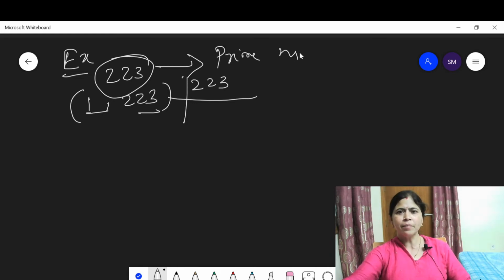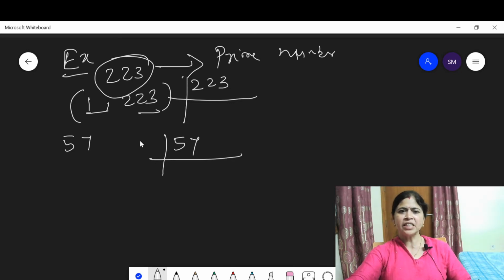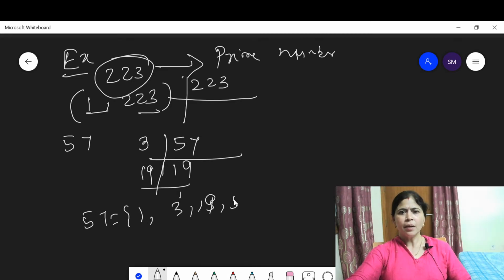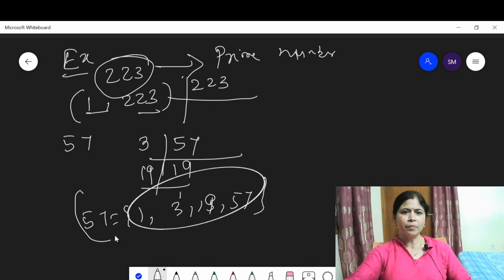Suppose 57 is given. We should prime factorize 57. 57 is divisible by 3, then we get 19, then 1. This means the factors of 57 are 1, 3, 19, 57.